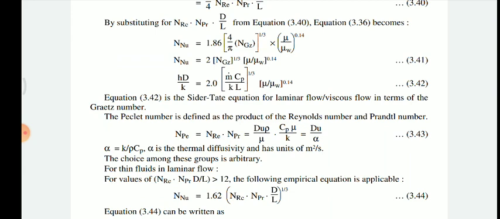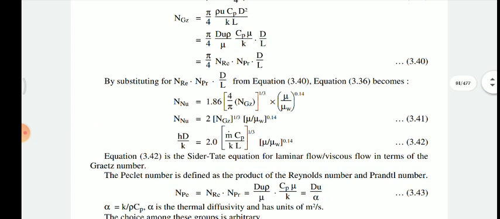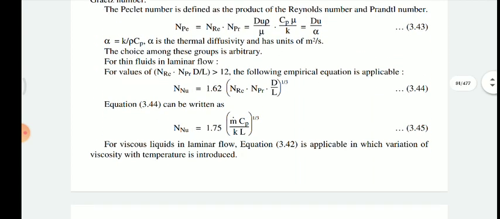It is known as the Sieder-Tate equation for laminar and viscous flow in terms of Graetz number. If in terms of Graetz number, laminar flow, fluid having the positions of the fluid in the laminar. So the Sieder-Tate equation for laminar and viscous flow is given in 3.42. Now a new terminology is introduced, that is Peclet number. Okay, so this Graetz number, Peclet number, Reynolds number, Grashof number, and all these are dimensionless numbers.